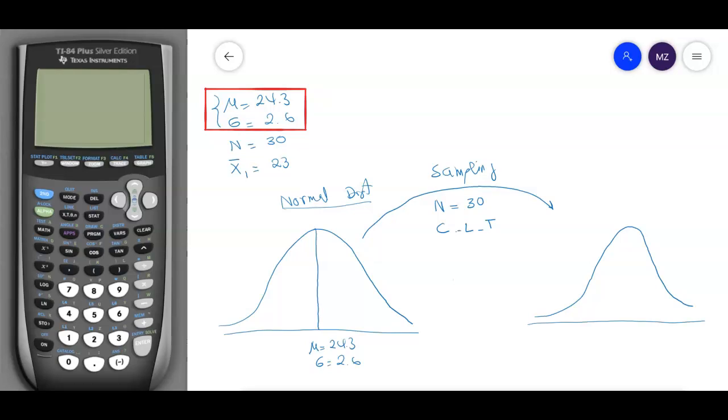So what is the central limit theorem? It's telling you that the new graph, whenever you do the sampling 30 at a time, is going to be a normal distribution as well. However, here we used to have one data point at a time, which is called x. Here we have 30 data at a time, which is called x bar. That's why we call it the average, the sampling mean.